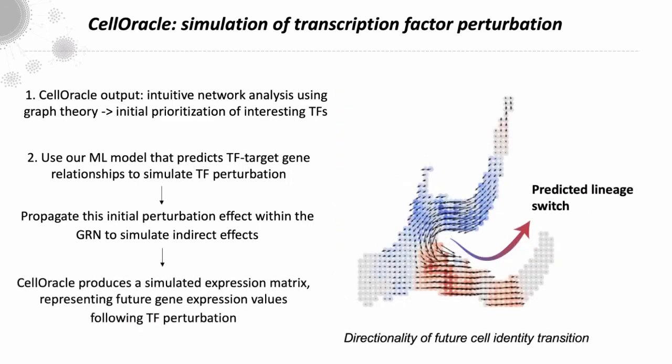And this produces a simulated expression matrix, which represents the future gene expression values following the transcription factor overexpression or knockout. And then we can project this direction of change in identity onto our dimensional reduction. Here, I'll go into this data in a little bit more detail later, but we're showing a predicted lineage switch during zebrafish axial mesoderm formation.